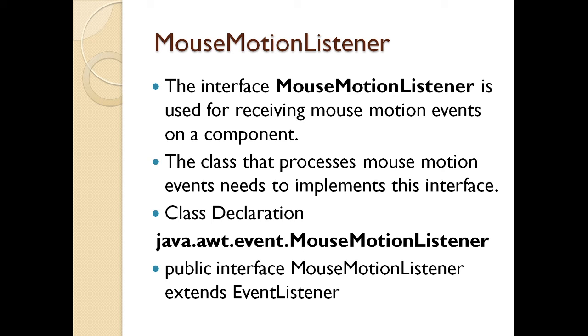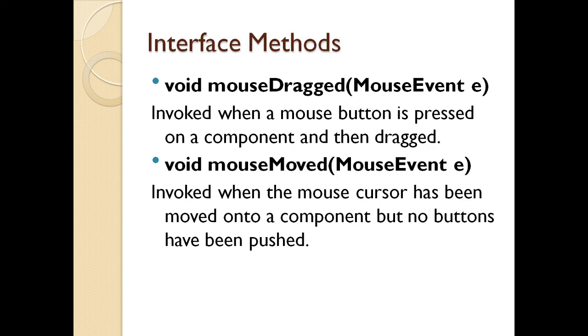Now let's see what the methods on the mouse motion listener are. You have two actions: either the mouse is dragged or the mouse is moved. What is mouse drag? This method is invoked when the mouse button is pressed on the component and it is being dragged. Again, it will have the attribute MouseEvent with the object E. For each and every method on a listener interface, you need to pass the attributes along with that particular event and an object. The second method is mouseMoved. This method is invoked when the mouse cursor has been moved onto the component but no buttons have been pressed. So only the motion of the mouse is captured without pressing the mouse button.